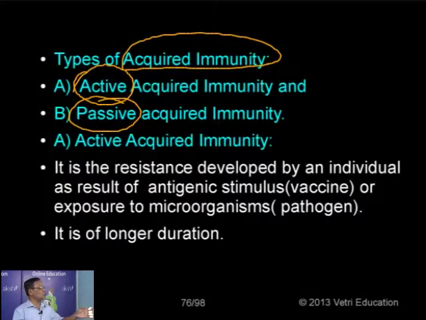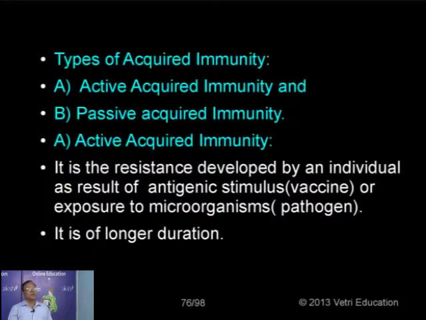So it is only short in duration, that is called as passive. Because in active immunity, the person concerned has produced the antibodies, so it is lasting forever. But in the case of passive, it is being produced by somebody and being transferred to the non-immunized individual in order to give him protection. That is called passive.